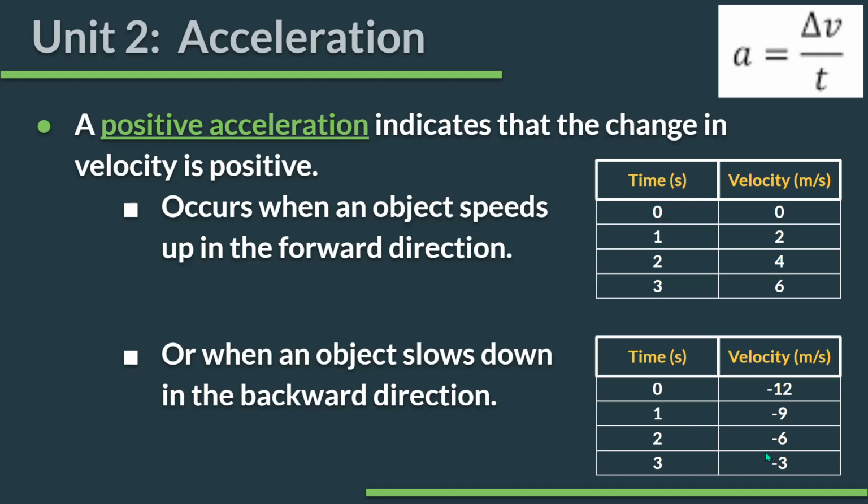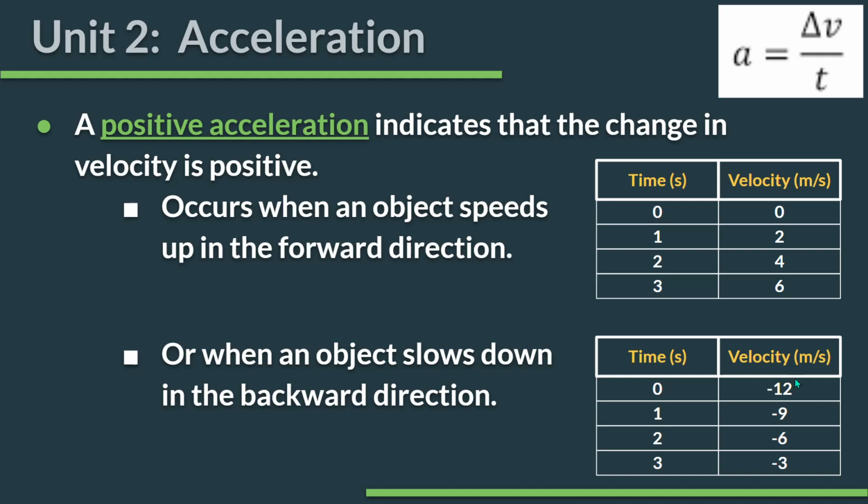Okay, and if you look at the change, what is the change in my velocity each second here? Is it positive or negative? The change is positive, right? From negative 12 to negative 9 is a change of positive 3. From negative 9 to negative 6, positive 3. So it's changing positive 3 meters per second every second. That, by the way, is where that unit comes from, meters per second every second. Okay, and so this is also positive acceleration.